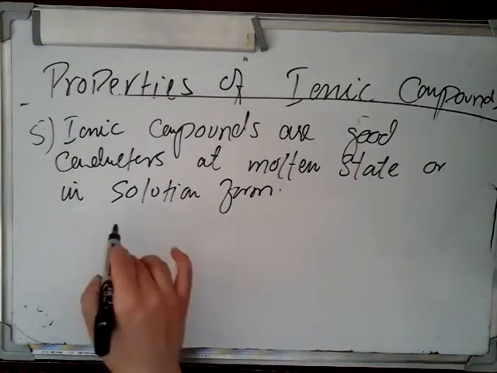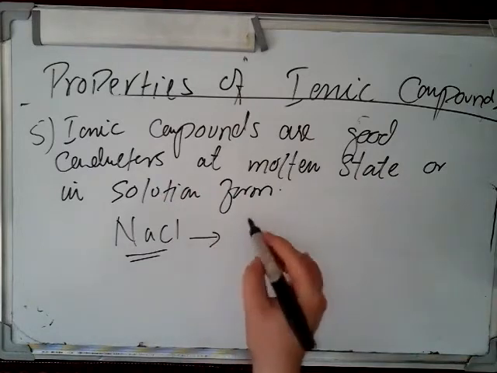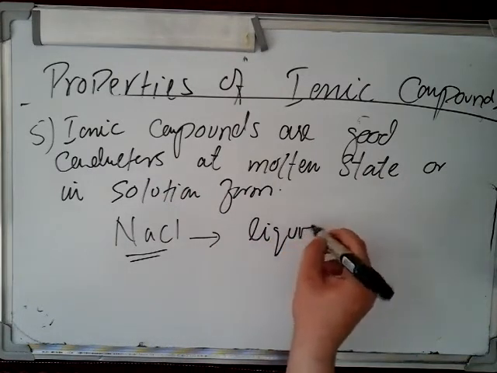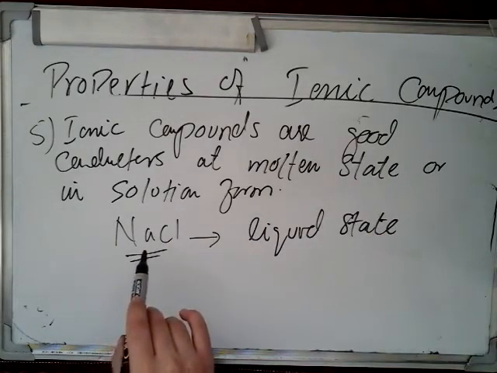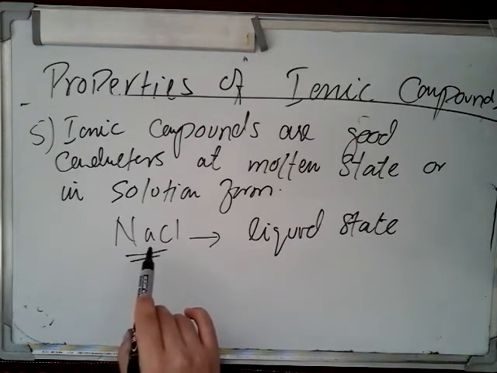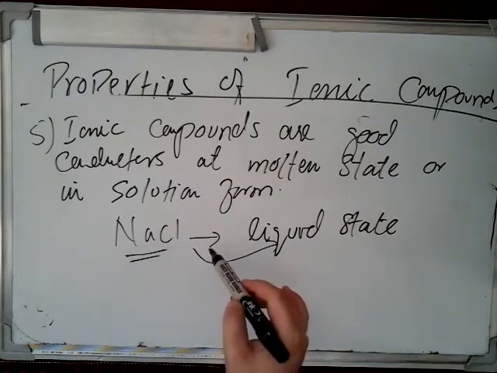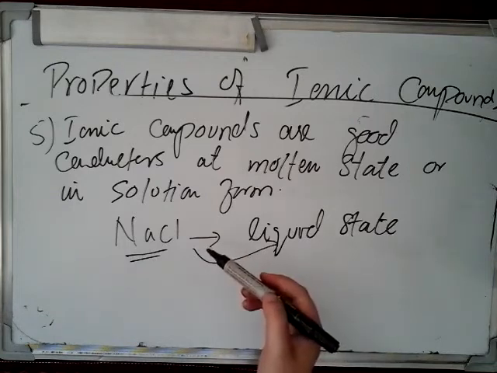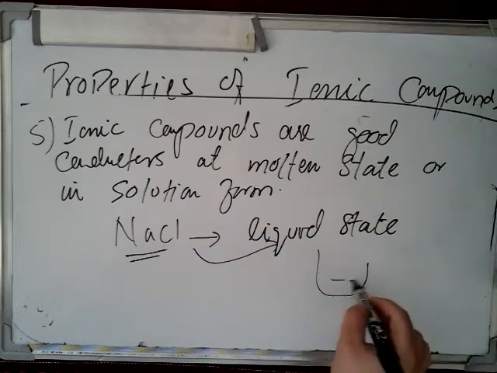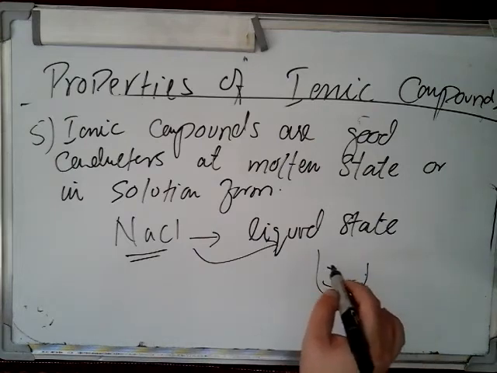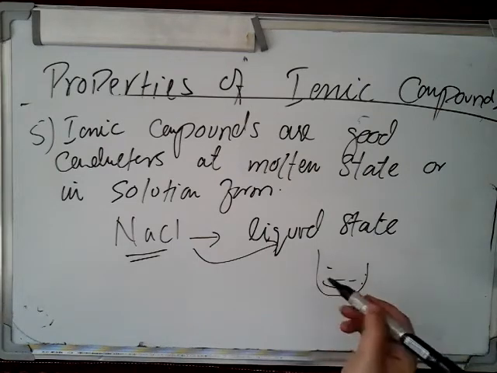It means that when I convert solid sodium chloride into liquid state, if I give that much amount of heat to sodium chloride that it changes into liquid state, then it will be able to conduct electricity. Or if I dissolve solid sodium chloride in water, then that solution will be able to conduct electricity.